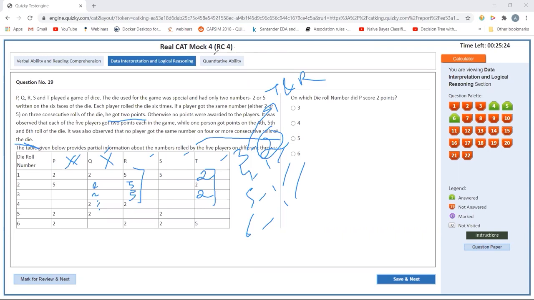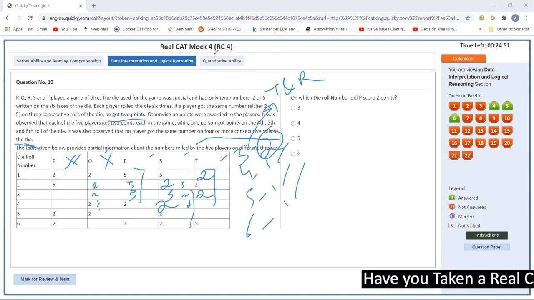For S, it can be something like 5, 5, 5, 5, 2, 2, 2, which is not possible. So 5, 2, 5 is possible. 5 2 5 2 2 2, is it possible? Any other combination? 5, 5, 2, 5, 2, then he does not score any points. If this is 5 and this is 2 and this is 5, then 5 to 2 is also not possible, because then there would be 4 consecutive.